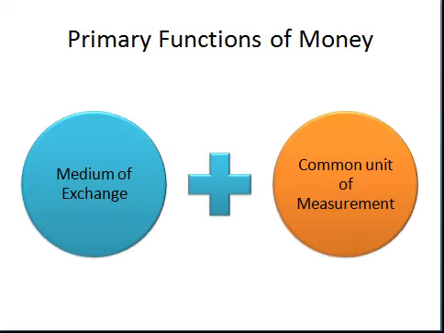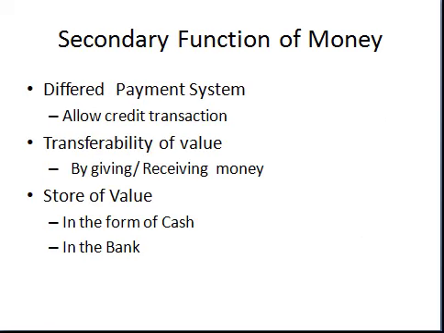These are the two basic primary functions performed by money. Other than this, money also performs secondary functions like the deferred payment system. Deferred payment means the payment which is to be made at a future date. It means that by the evolution of money, we are allowed to do credit transactions. It allows us to get money from the bank in the form of a loan, because in the monetary system we can easily repay the money, the principal amount with a specific interest rate, over a certain time duration.